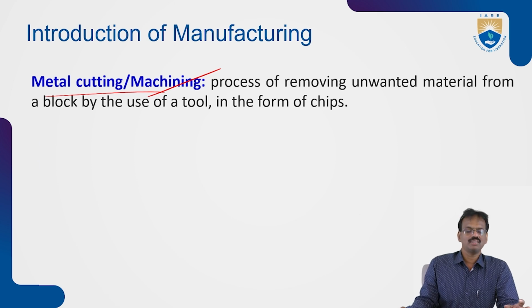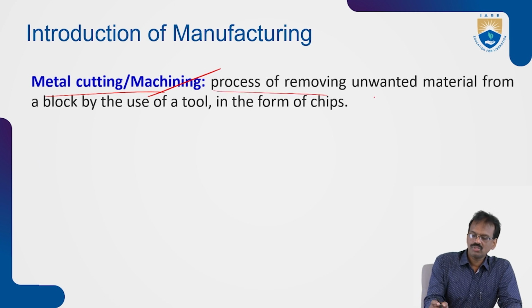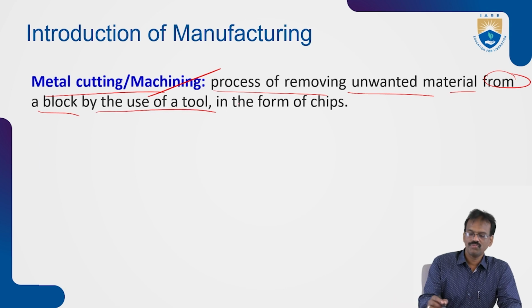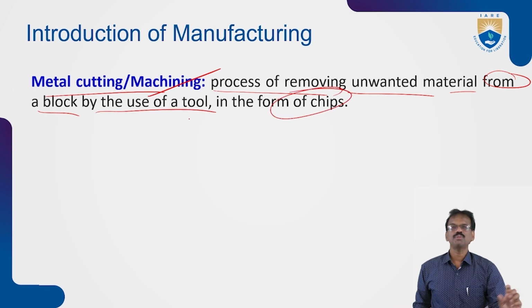Machining or metal cutting is nothing but removal of unwanted material from the workpiece. It is the process of removing unwanted material from a block by use of a tool in the form of chips. When you perform machining, some of the material will be removed in the form of chips.